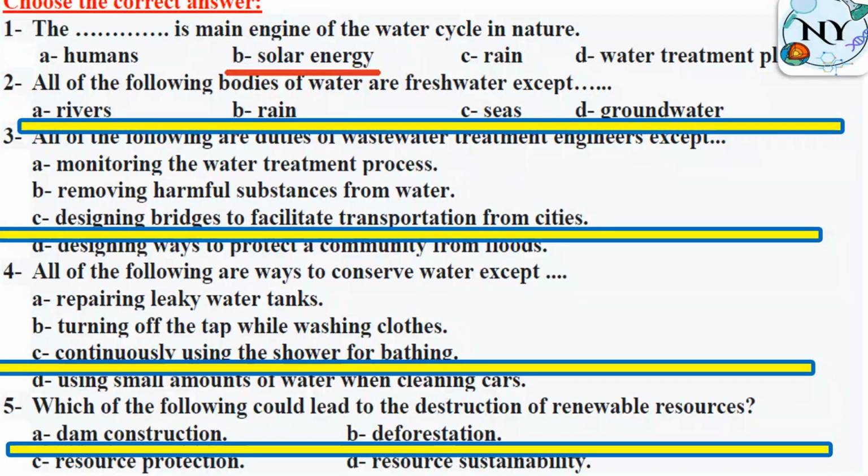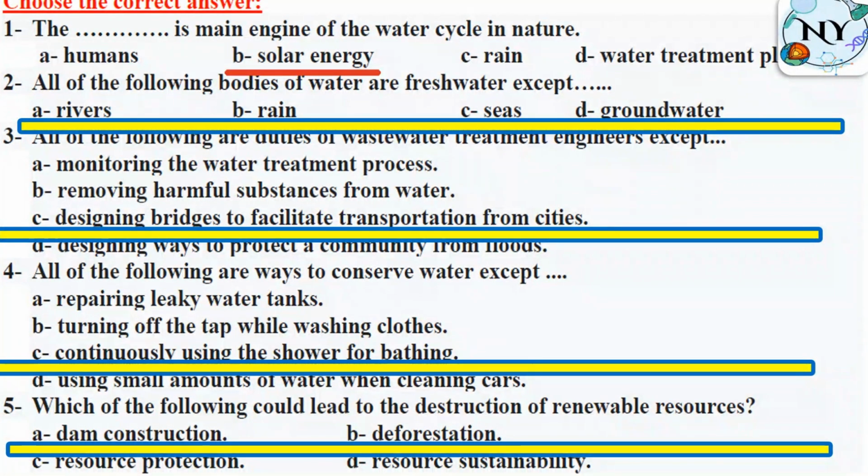Number 2, all of the following bodies of water are fresh water except. So let's remember together. We have two types of water on Earth planet, salt water and fresh water. And we said before fresh water means water that we can drink. So fresh water like what? Like groundwater, rivers, rains, glaciers, which means large sheets of ice or frozen water. We said also we have streams, ponds. So all of these water bodies are considered as fresh water.